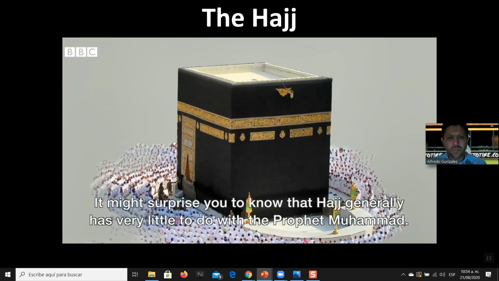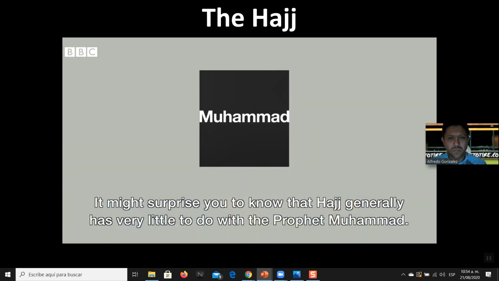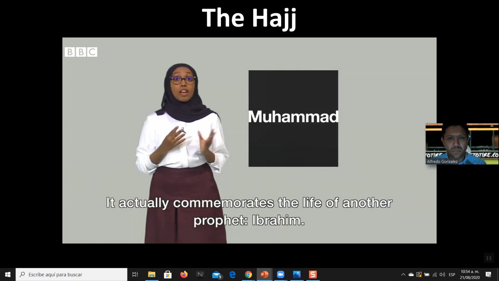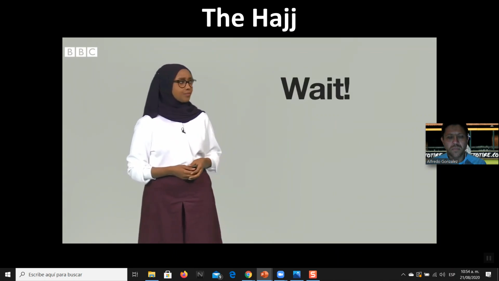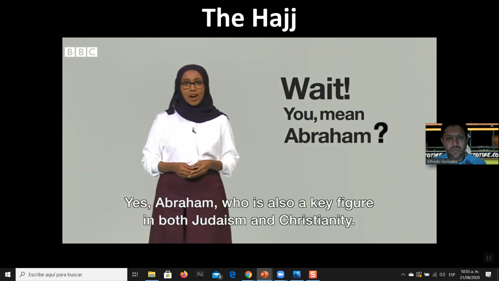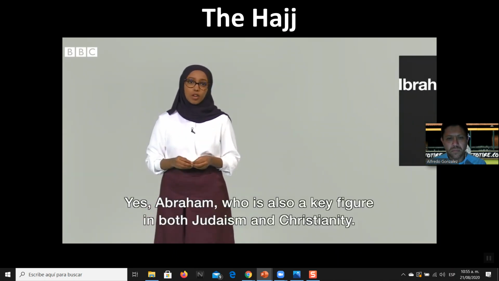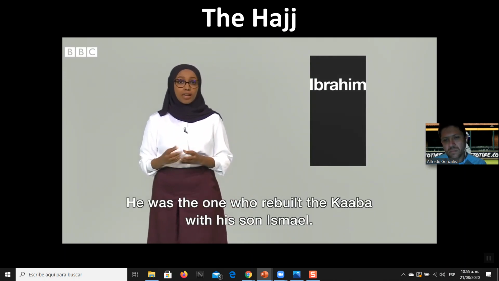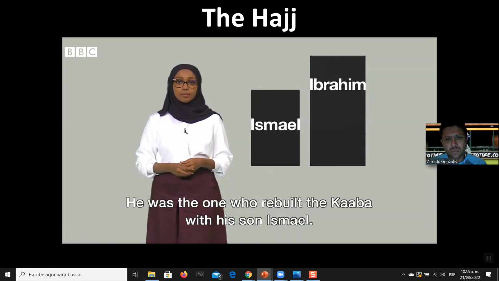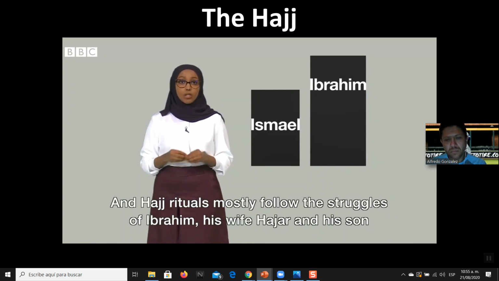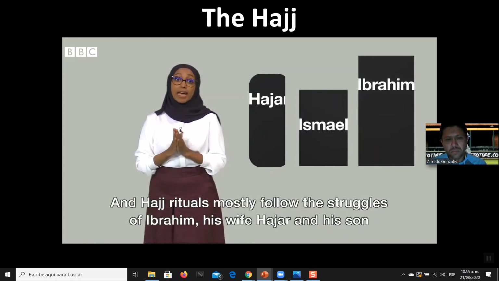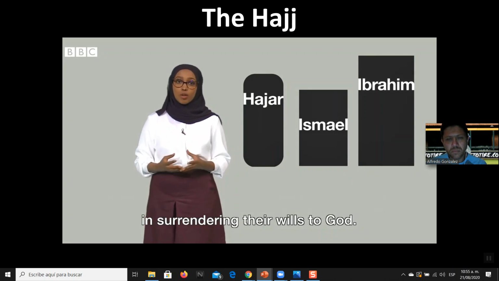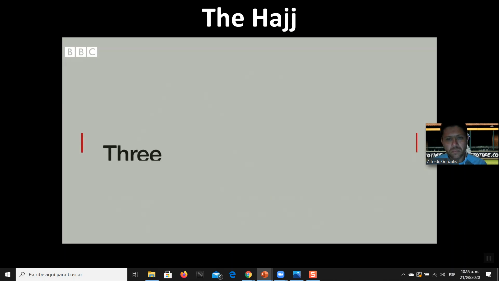It might surprise you to know that the Hajj generally has very little to do with the Prophet Muhammad. It actually commemorates the life of another prophet, Ibrahim. Yes, Abraham, who is also a key figure in both Judaism and Christianity. He was the one who rebuilt the Kaaba with his son Ismail. And Hajj rituals mostly follow the struggle of Ibrahim, his wife and son in surrendering their wills to God.